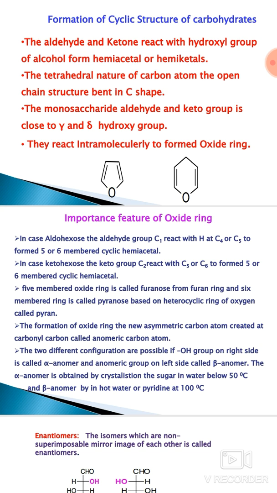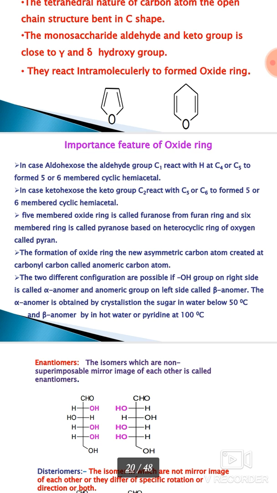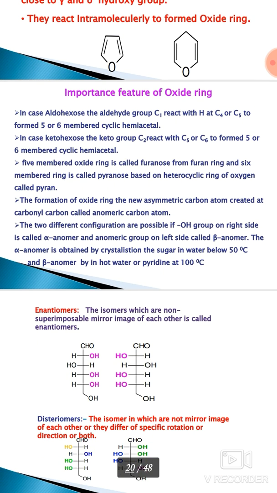Due to the tetrahedral nature of the carbon atom, the open chain structure bends into a C shape, and hence in the monosaccharide the aldehyde and keto group is close to the gamma or delta hydroxyl group, and therefore they react intramolecularly to form the oxide ring. The 5-membered oxide ring is named furanose, as in glucofuranose, and the 6-membered oxide ring is pyranose.